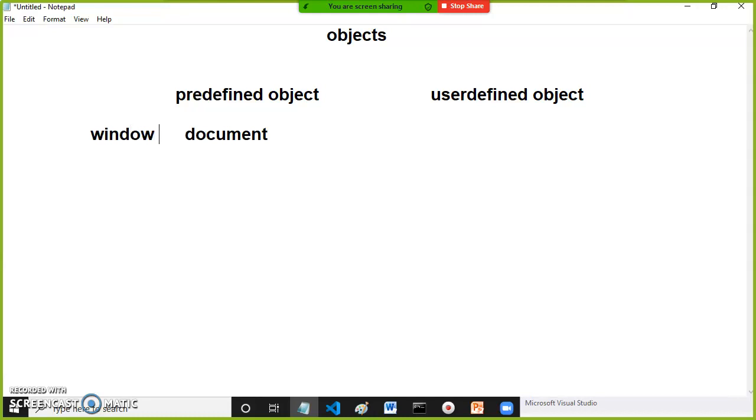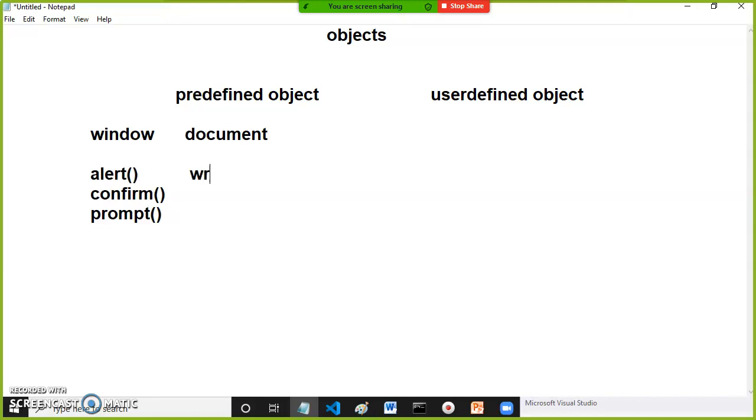These two are predefined objects, DOM objects. And under the window object you have some predefined functions: alert, confirm, and prompt.